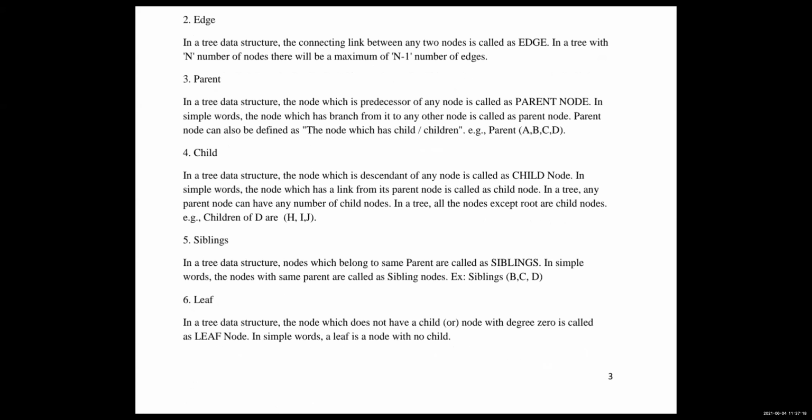In a tree, nodes which belong to the same parent are called siblings. So what is a leaf node? In a tree data structure, the node which does not have any child, or any node with degree 0, is called a leaf node.